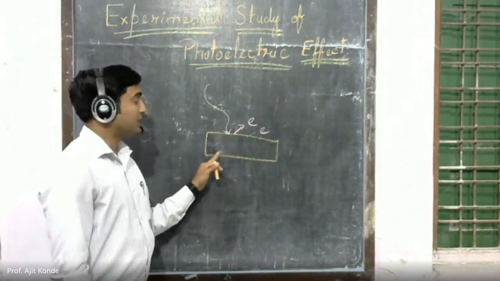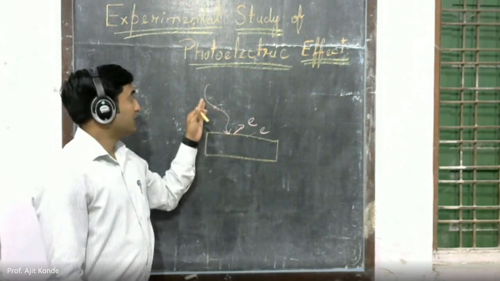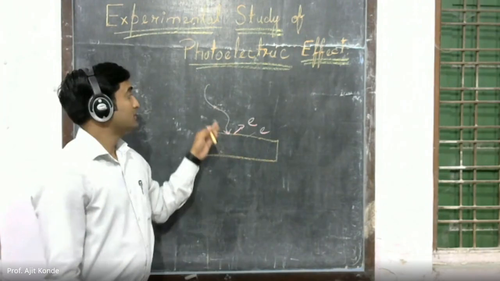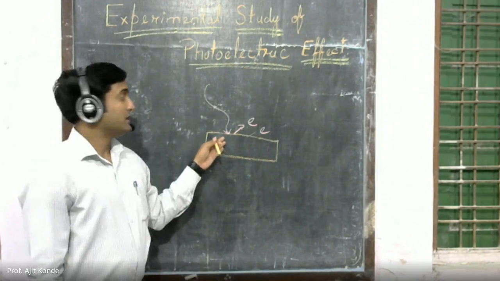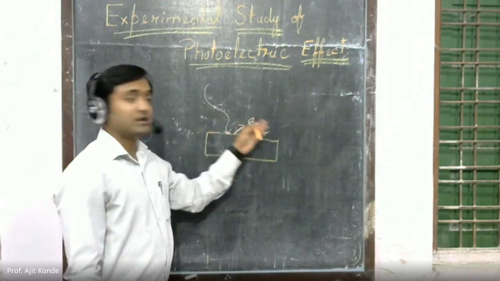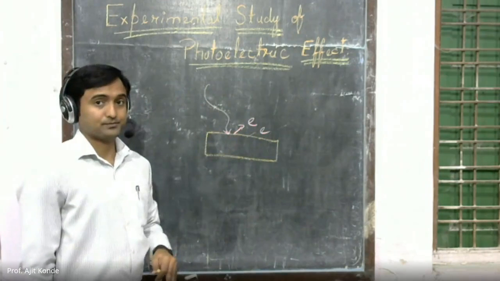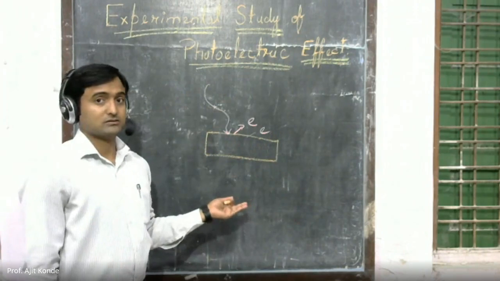For photoelectric effect, we should have a metal surface and a suitable frequency of the radiation, which is called the threshold frequency, and then the surface starts to emit electrons. This whole process is called the photoelectric effect, which we have seen in the last lecture.